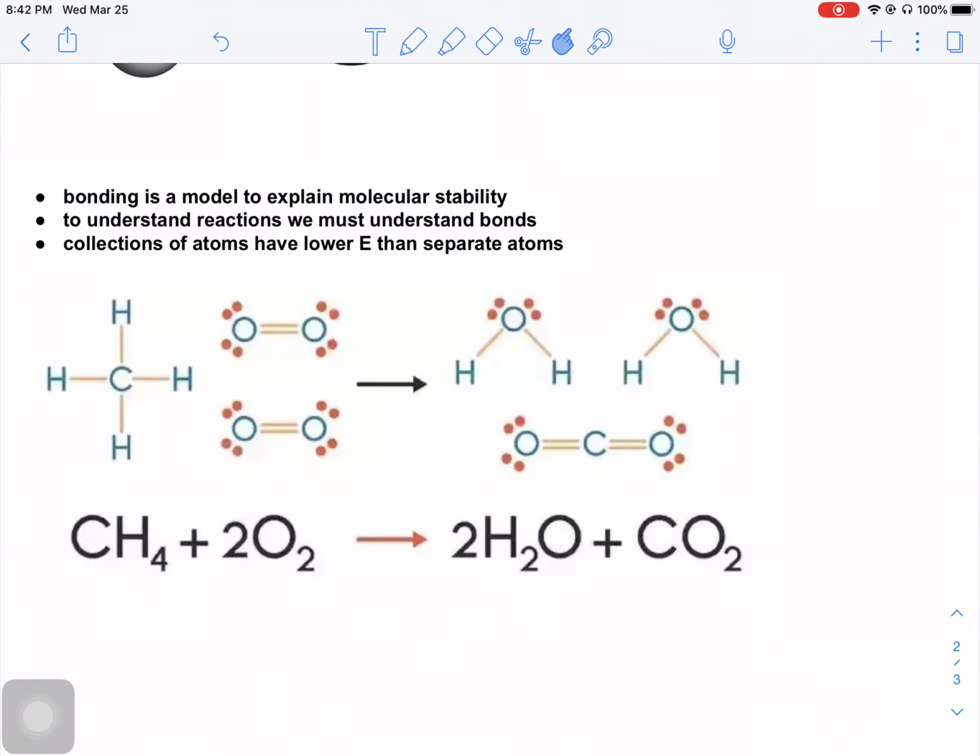All right, so bonding is used to explain molecular stability. Some molecules are obviously more stable than others. If we understand how much energy it takes to break a bond, we can also figure out how much energy will be released when a new bond is made. And this is really the principle that governs how we do chemistry. If it's an exothermic reaction, it's more likely to be spontaneous. If it's an endothermic reaction, we're more likely to have to add energy.